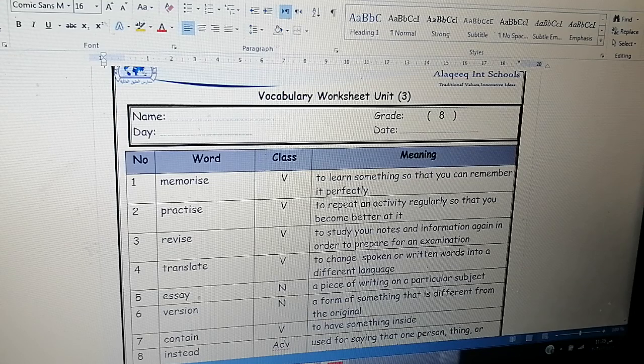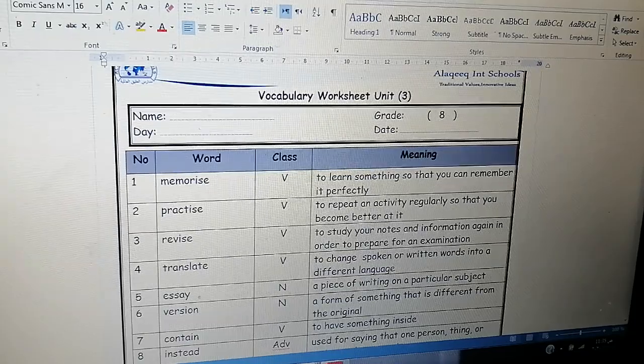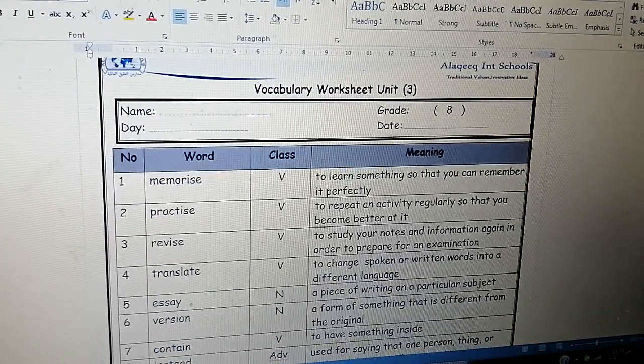Number 2, practice. It's a verb. To repeat an activity regularly so that you become better at it. Again, practice, verb. To repeat an activity regularly so that you become better at it.